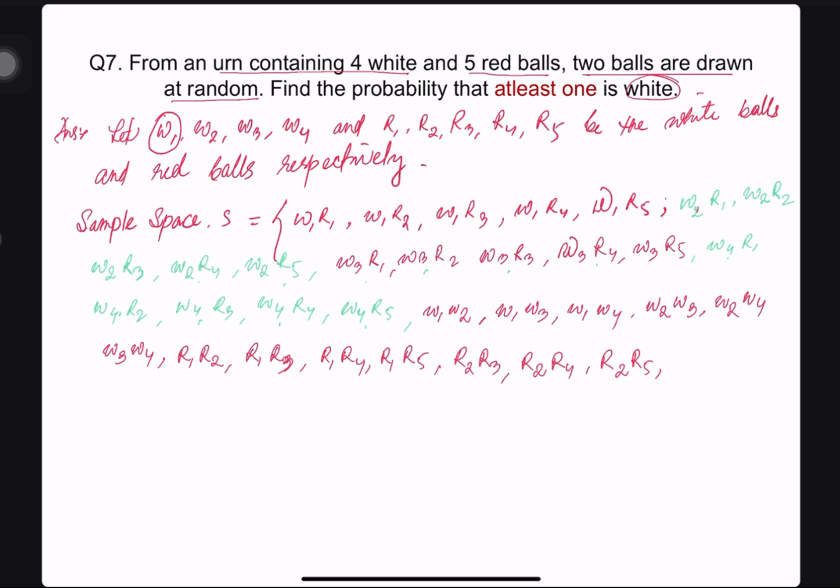This can be combined. Then red ball 3 and red ball 4. Then red ball 3 and red ball 5. Last is red ball 4 and red ball 5 can be combined. So how many do we have?